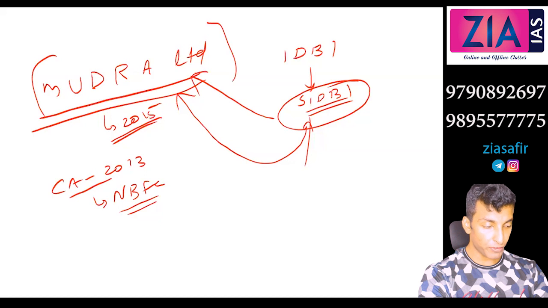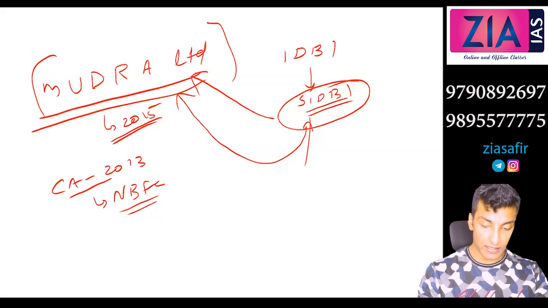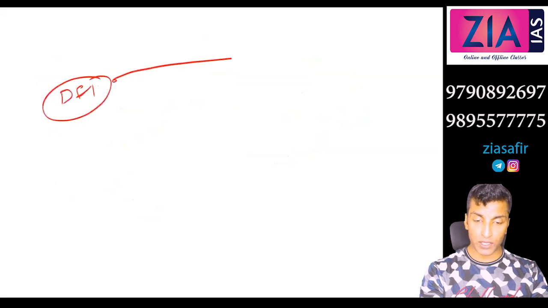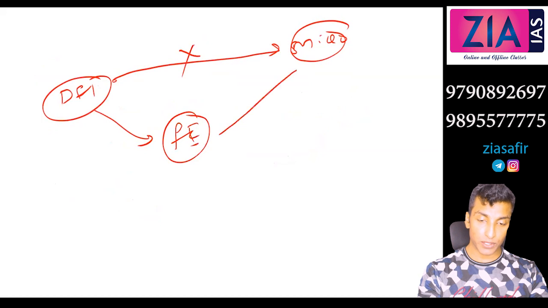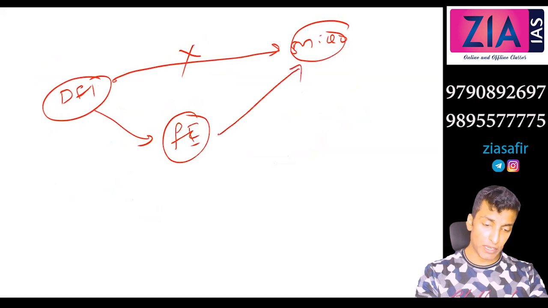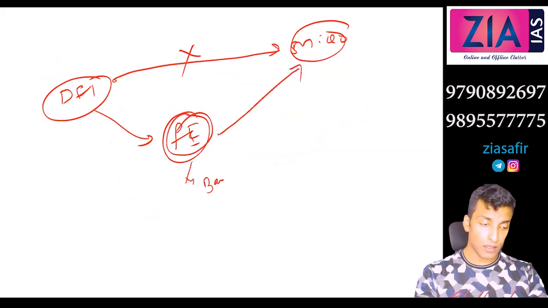It provides refinance. You know what refinance is, right? I told you in the previous session. Refinance means the DFI will not directly give it to the micro enterprise. Rather, the DFI will give it to the financial institution, which could be banks or microfinance institutions.